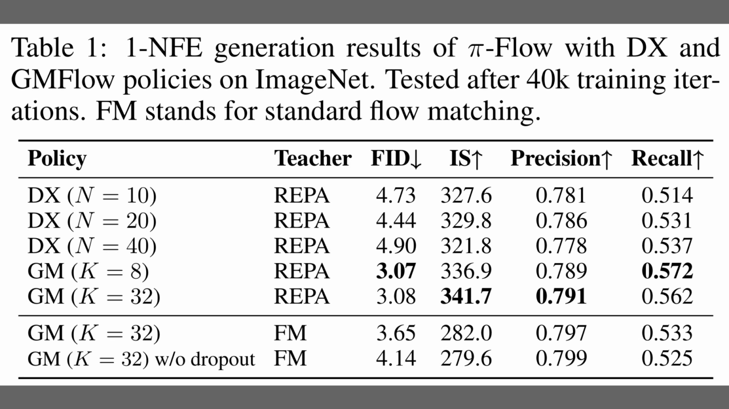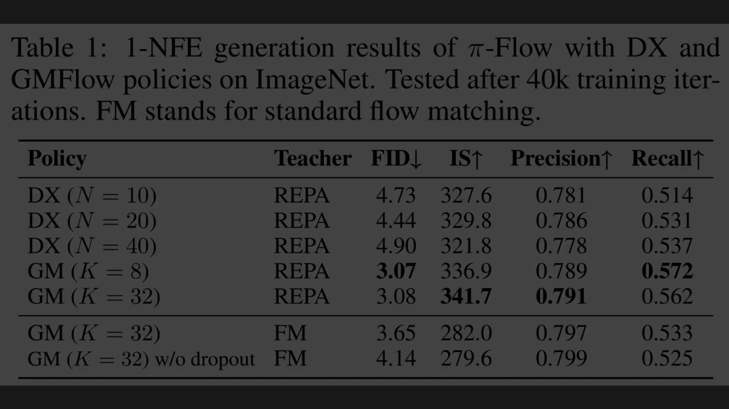So the training pipeline was clear. Table 1 reports 1 NFE results on ImageNet after about 40,000 iterations. The GM policy leads, with K equals 8 giving FID about 3.07 and the best recall near 0.57, while K equals 32 pushes inception score to about 342. The DX policy trails and varies with grid size, which signals sensitivity to its end setting. The GM dropout ablation shows dropout improves both FID and recall over no dropout.